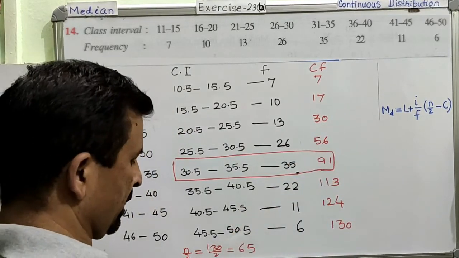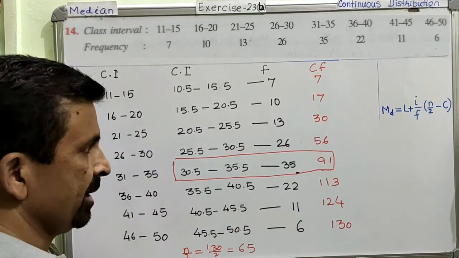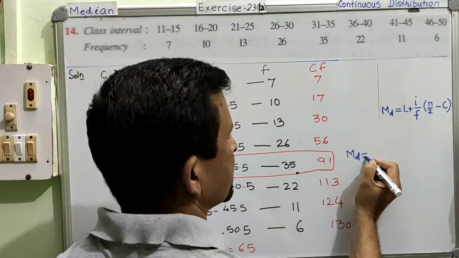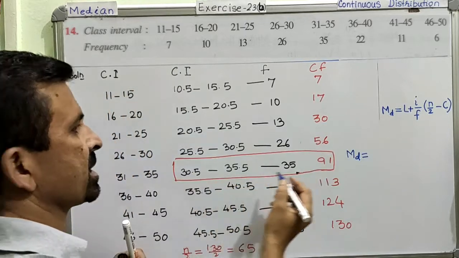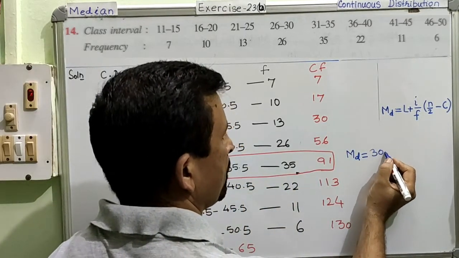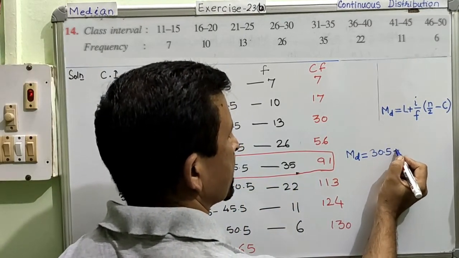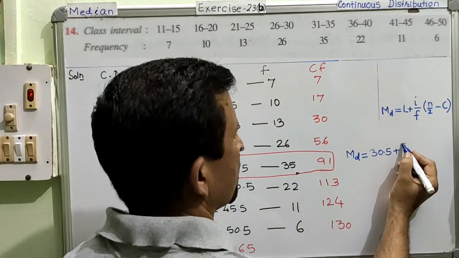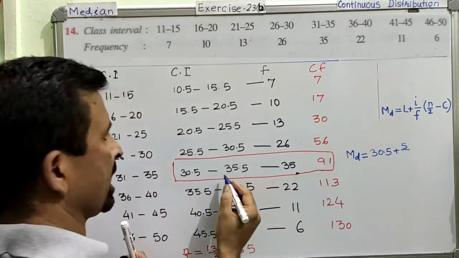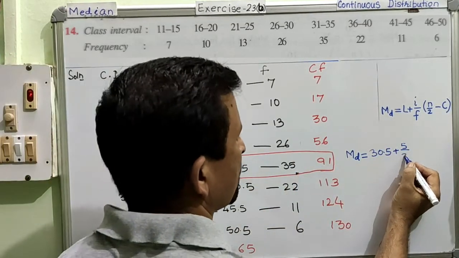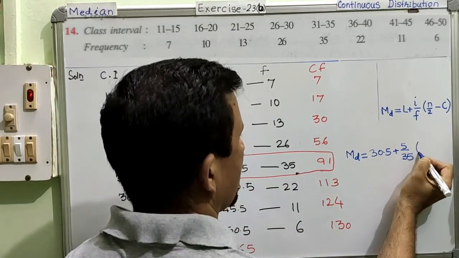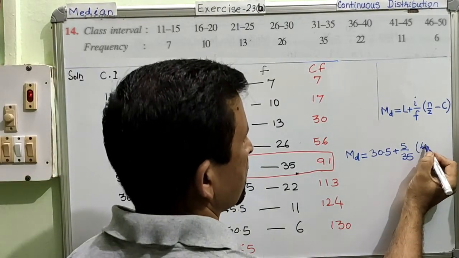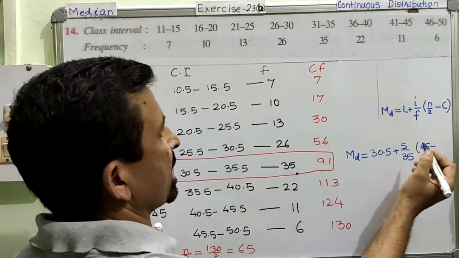Now the rest you can put in the formula. So the median MD is equal to the lower limit of this class, which is 30.5, plus i, the width of this class, which is 5, over the frequency of that class interval, which is 35, times 65 minus the previous cumulative frequency, which is 56.